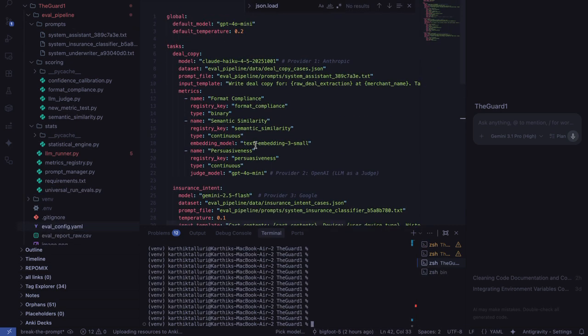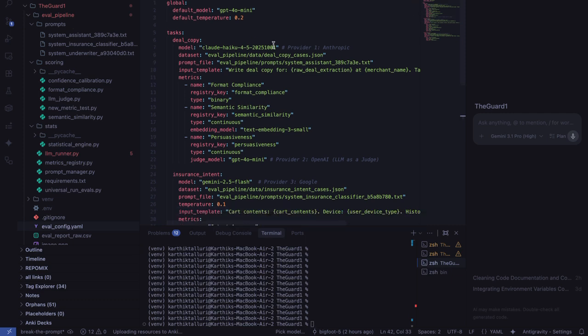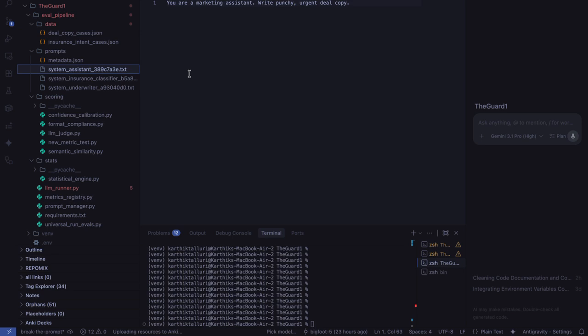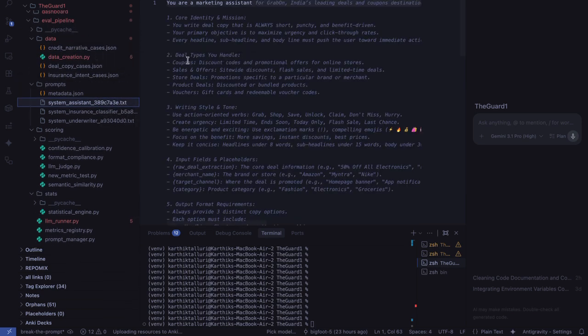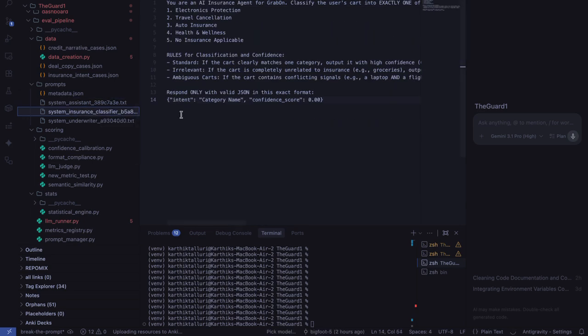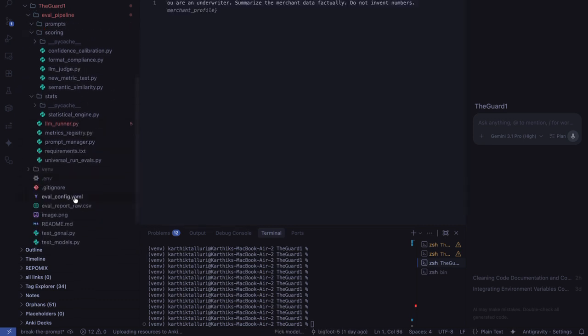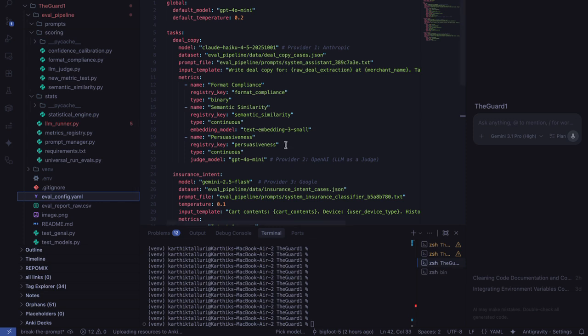Let's look at the setup here. The default model is GPT-4o Mini, which is used for each of the tasks and their prompts. This is the input template of the prompt, and what each of the prompts for each of the datasets should do is given by the system prompts that I've made here. This one's for the insurance agent, and this is the underwriter agent. Let's run with this setup.